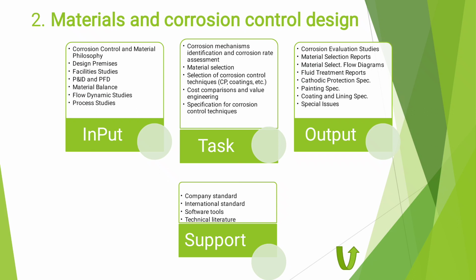So the output of this one is the corrosion evaluation study, material assessment report, flow diagram, fluid treatment report, CP specification, painting specification, coating and lining specification, and then any special issue. For example, maybe during the process we have many phases of corrosion. Maybe in the first 4 years of operation we have high pressure, and then after 4 years we have low pressure. We have an issue with the water cut or something like this.